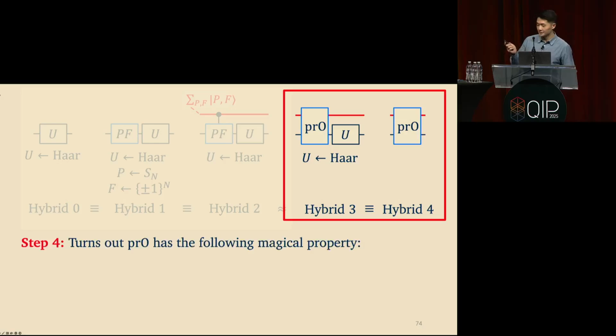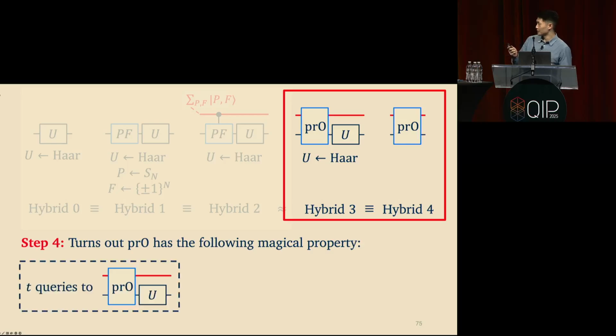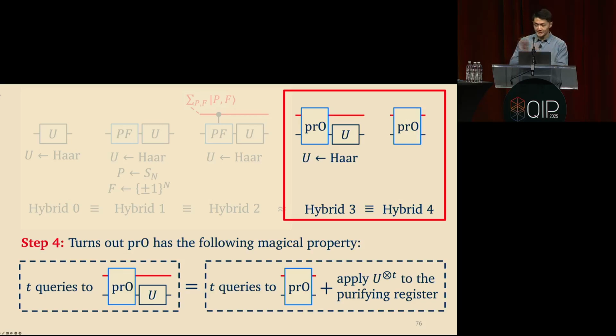It turns out that this definition of the path-recording oracle, once you expand it out, you can show it has the following magical property: if you make t queries to the path-recording oracle composed with any fixed unitary U, this is completely identical to making t queries to the path-recording oracle without the U, followed by applying U tensor t to the purifying register afterwards.